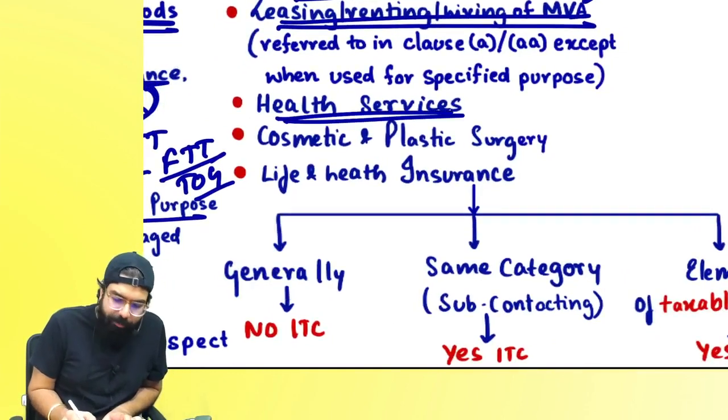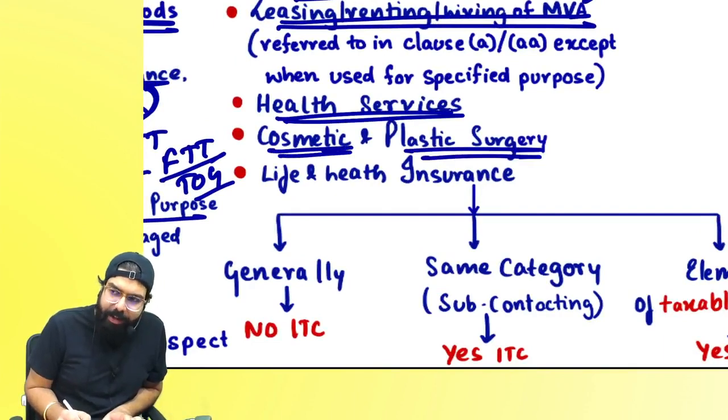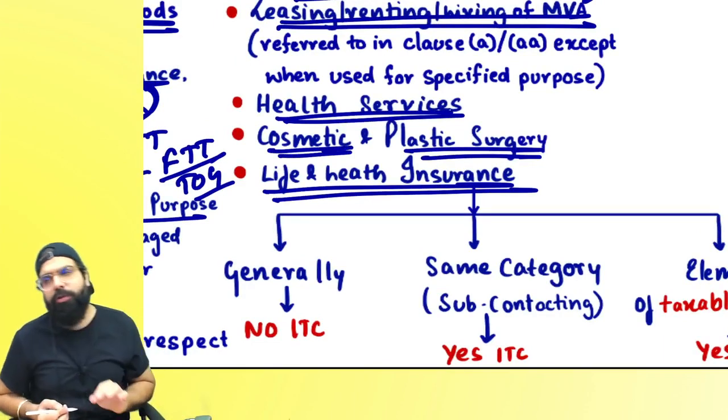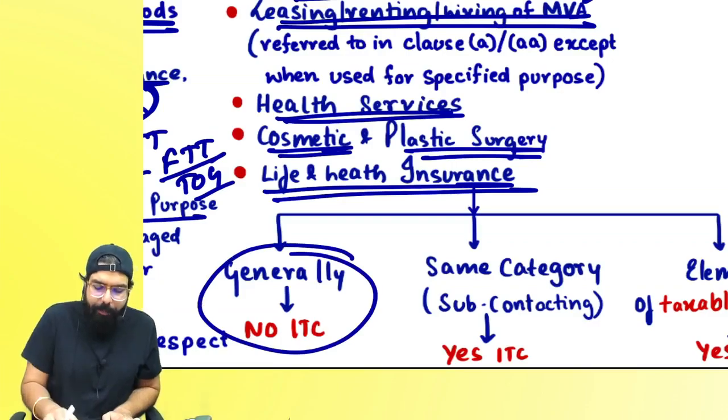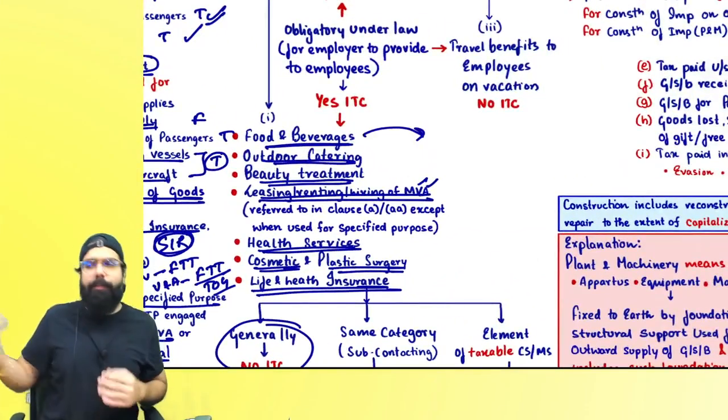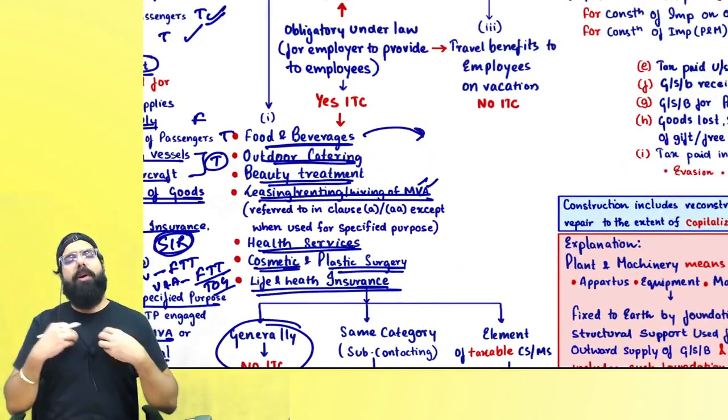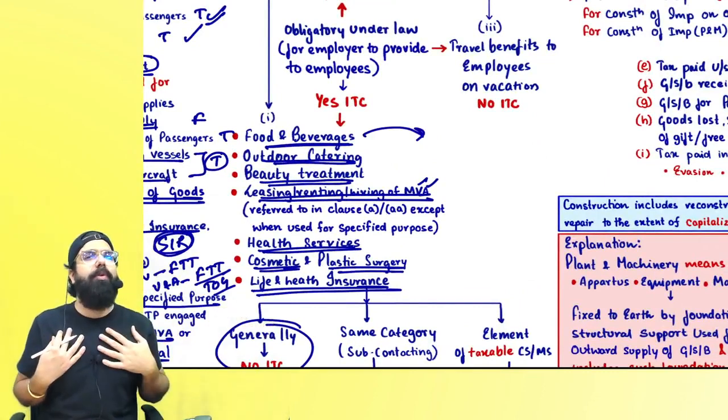Health services credit is blocked. Cosmetic and plastic surgery credit is blocked. Life insurance and health insurance also credit is blocked. But always remember one thing, if food and beverages wala is providing to another food and beverages wala, because I am going to further supply, I will be able to take the credit.